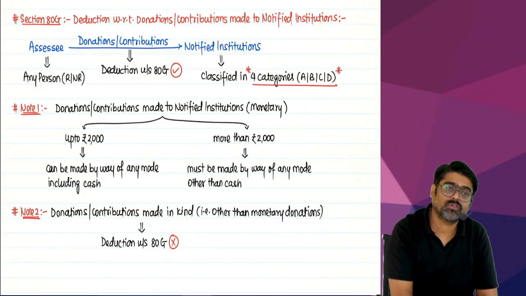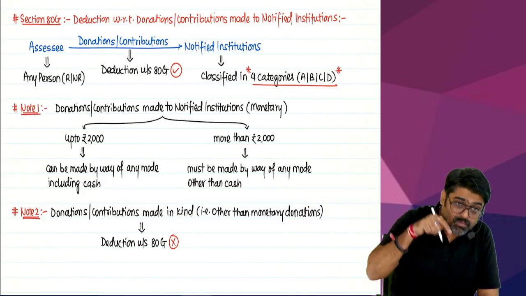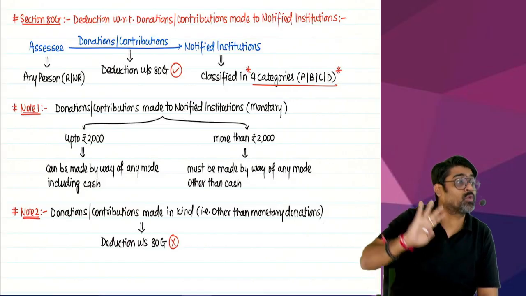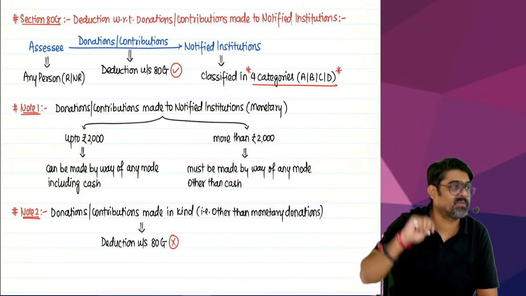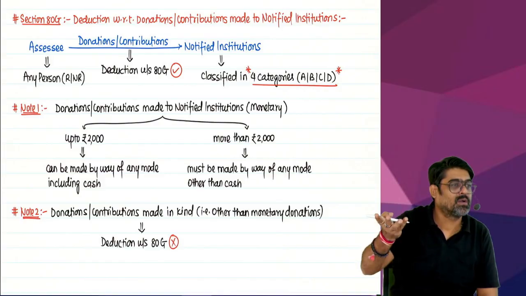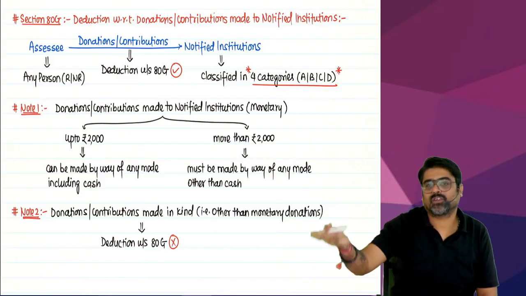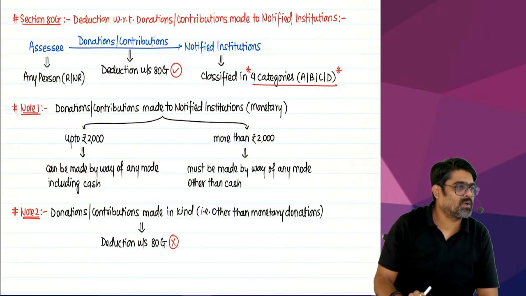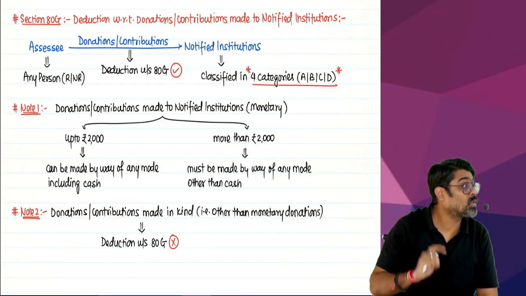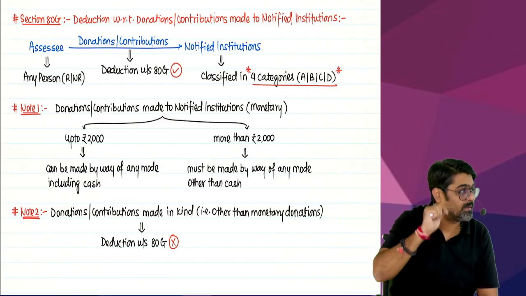Which type of donations are you supposed to make? Give money to those notified institutions. Those notified institutions do not want books from you. They don't want chairs from you. They don't want clothes from you. Donate money to them. Money.